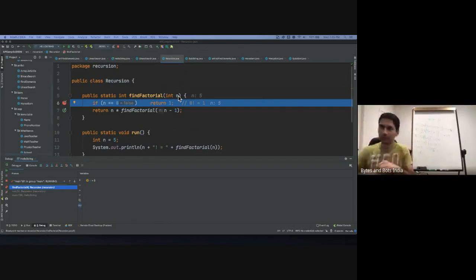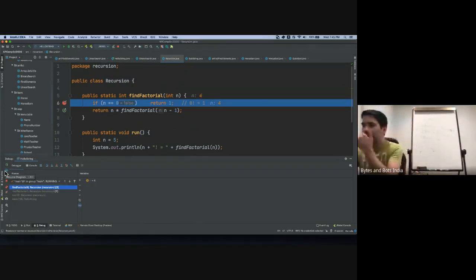So now we have 5 in n. And now we'll see that the function will call itself and n will become 4, but it has not forgotten 5. It saved it at a lower level. So it has called itself and gone a level up with 4, and then it will keep going. And when it comes back, it will just multiply what it has saved with whatever it has returned from the upper level. So let's keep doing that. See how n is going down: 3, 2, 1. Now n is 1, and then okay, now it is 0.